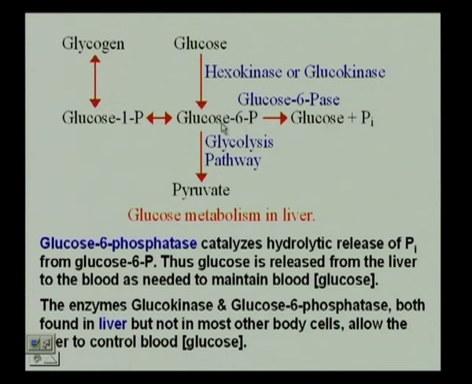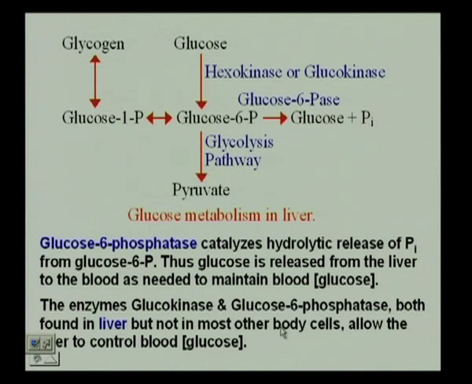The enzymes glucokinase and glucose 6 phosphatase are both found in the liver, but not in most other body cells.